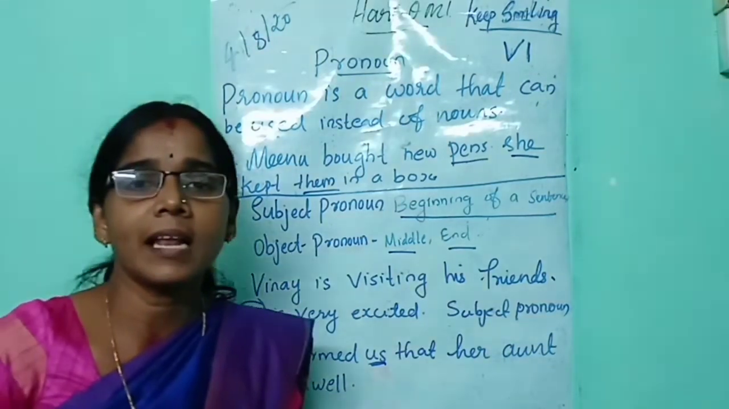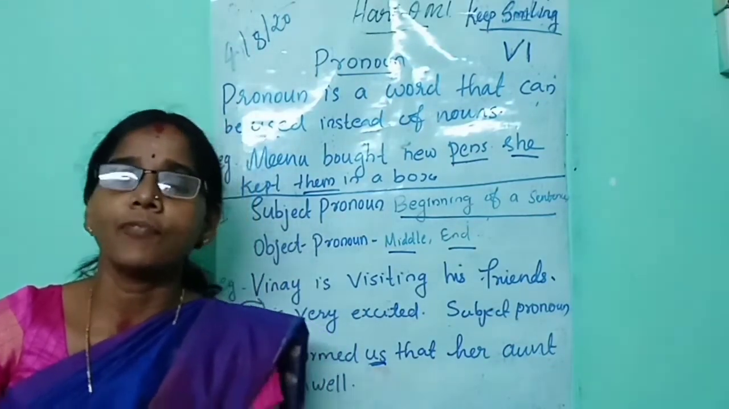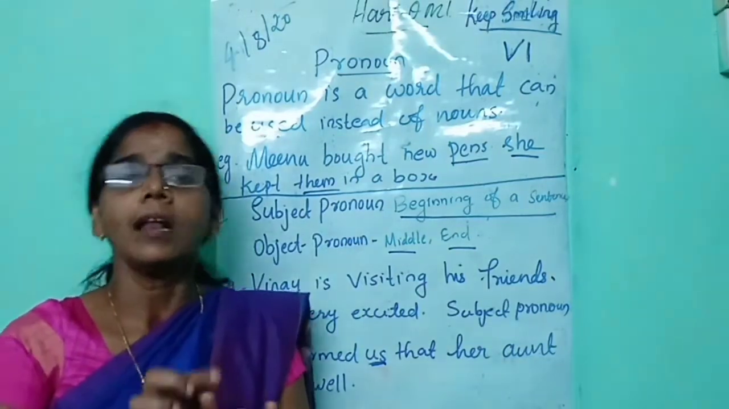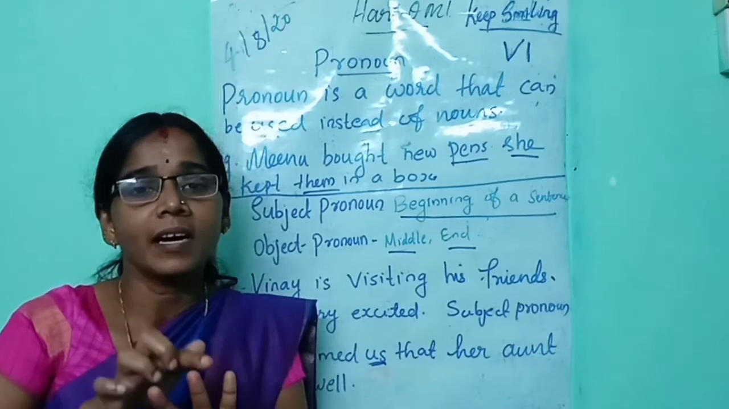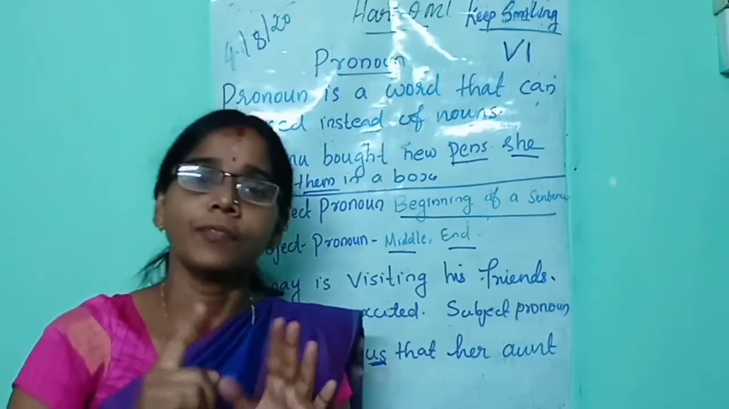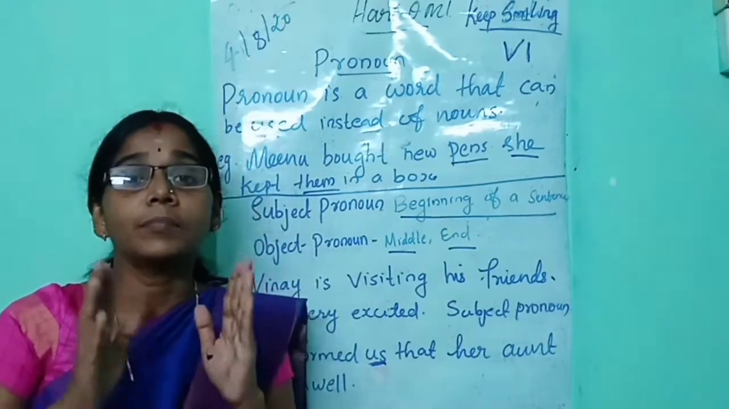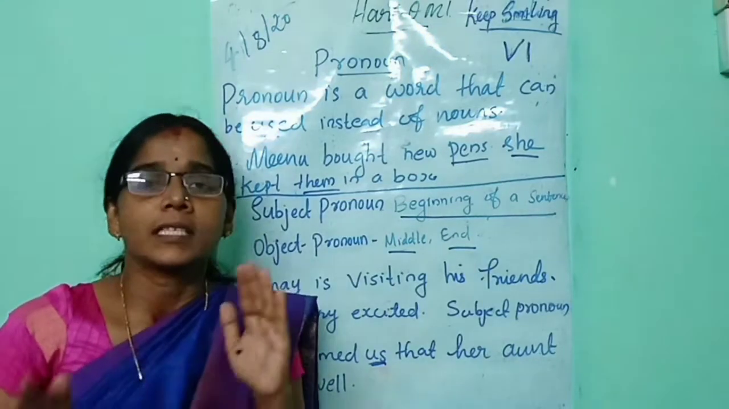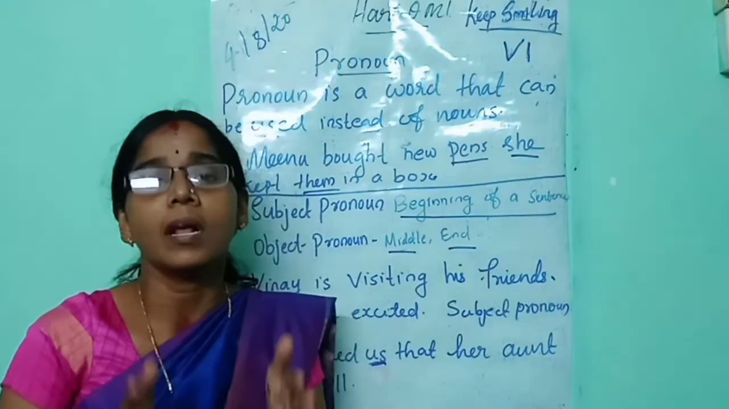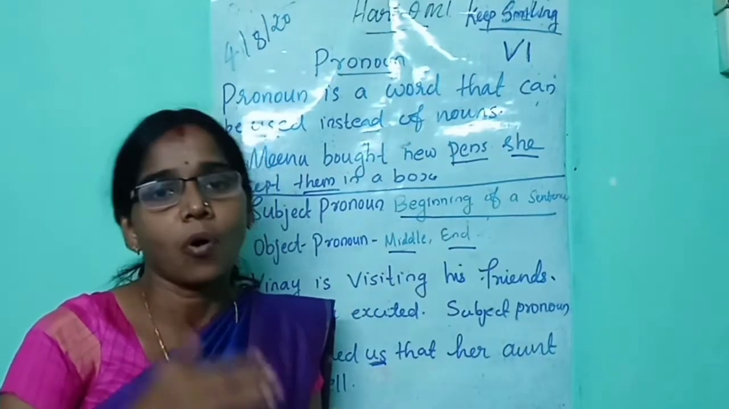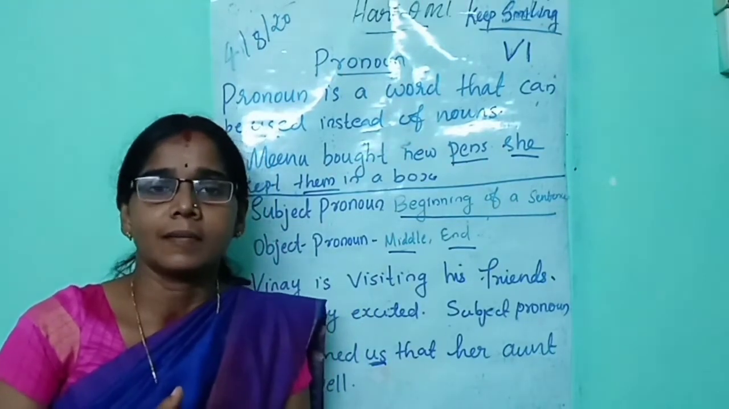What are the things we learned today? A noun is the name of a person, place, animal or thing. A pronoun is a word which we can use instead of nouns. Then subject pronoun and object pronoun. A subject pronoun comes at the beginning of a sentence, and an object pronoun comes in the middle of a sentence or at the end of a sentence.